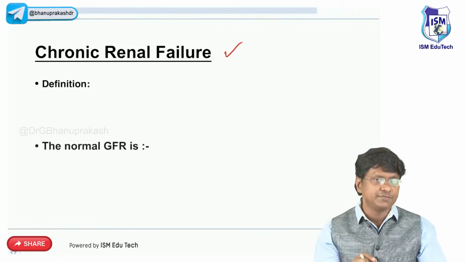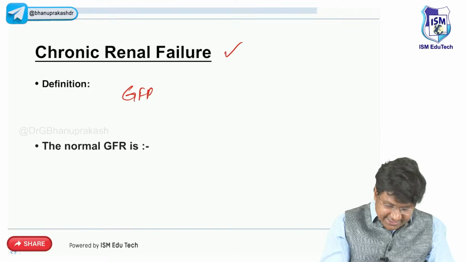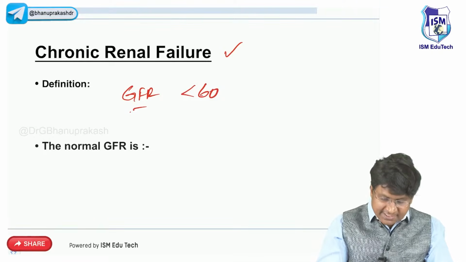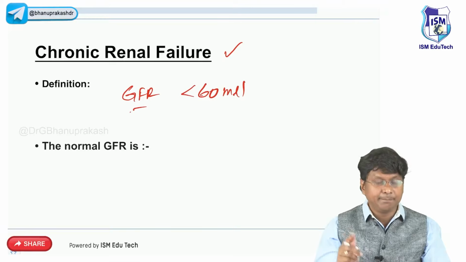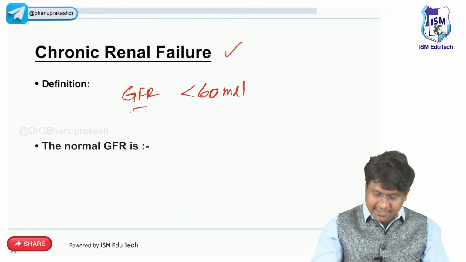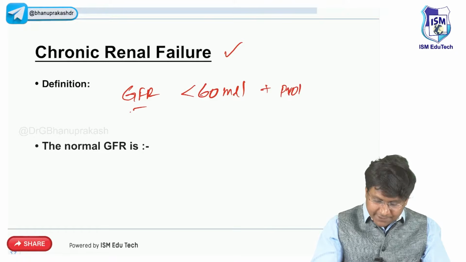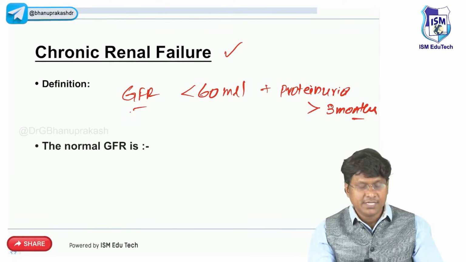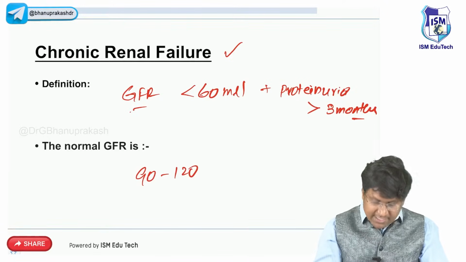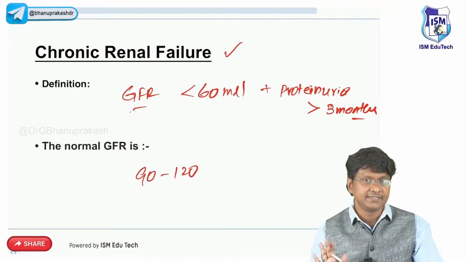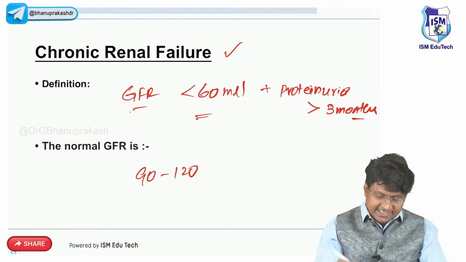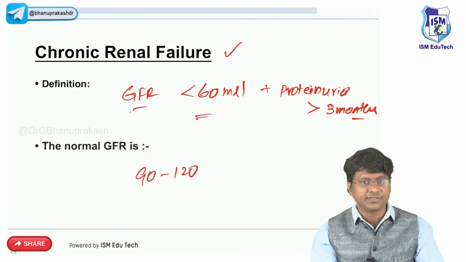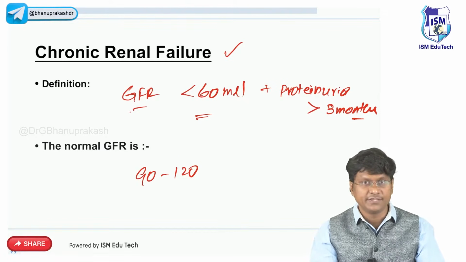So the definition of the chronic renal failure is based on the GFR. When the GFR, if it is less than 60 ml per minute per 1.73 meter square, along with that there is proteinuria, right? Along with that there is proteinuria which is being present for more than 3 months, then we consider it as the chronic renal failure. How much is a normal GFR? That is around 90 to 120 ml per minute. That is a normal GFR. But when the GFR reduces to less than 60, along with that proteinuria is there for more than 3 months, then we call it as the chronic renal failure, right?